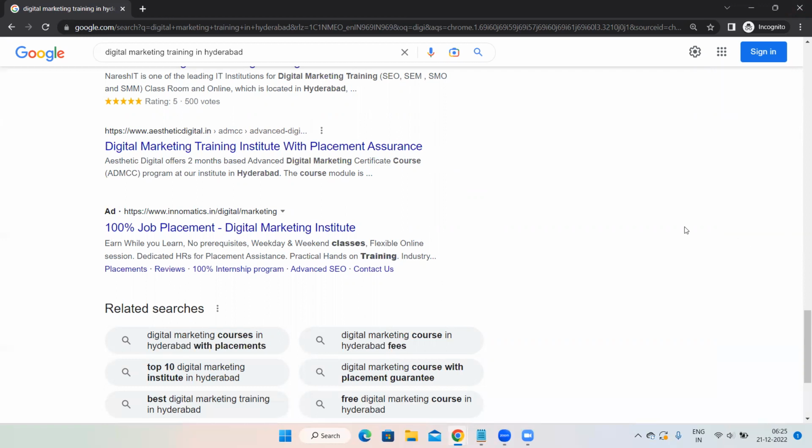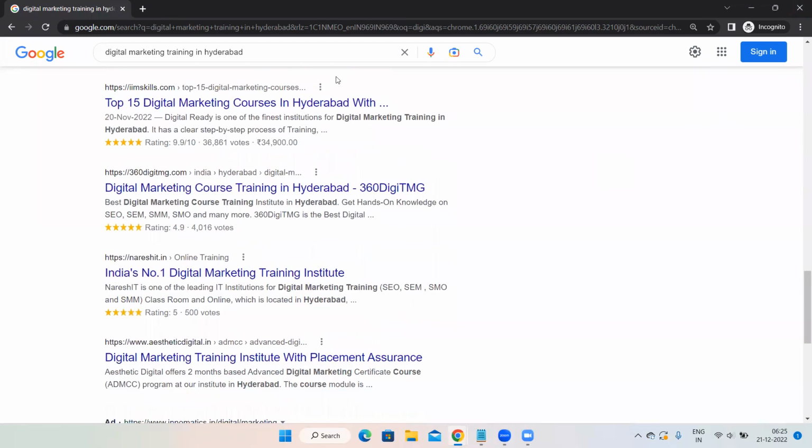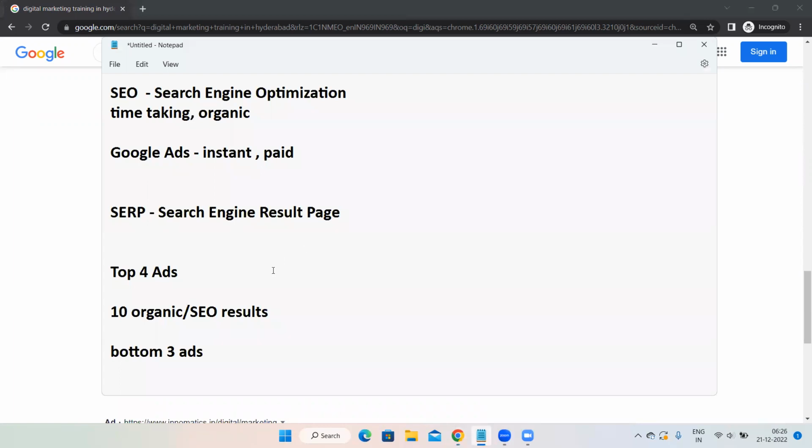Search engine result page. Google is a search engine and it is showing us a few results over here. I'm searching for something and Google is showing me the results. And where is Google showing me the results? It is showing me the results on a particular page. That is the reason this complete screen where you are searching for something on Google is known as search engine result page. Clear? So that is about SEO and the difference between SEO and Google Ads. And this was the SERP layout.